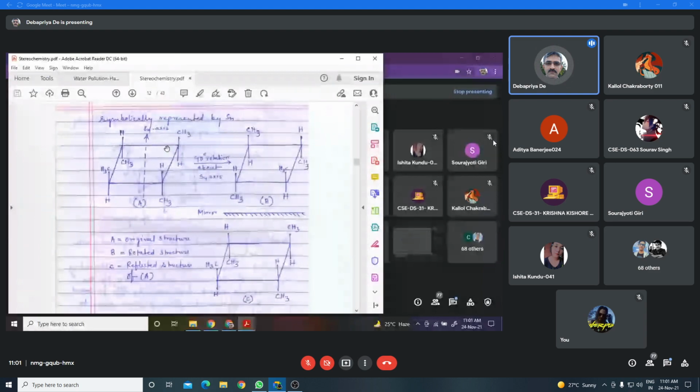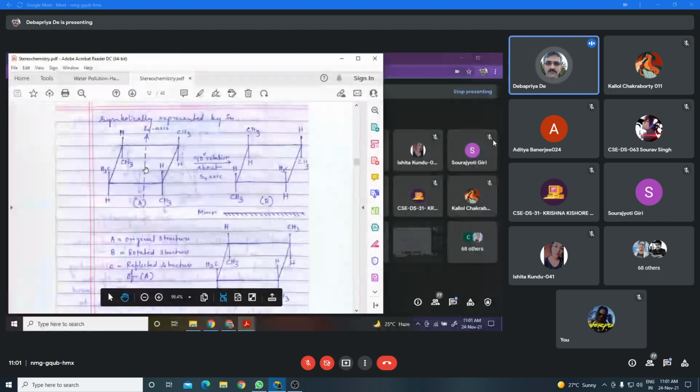Then reflection at a plane perpendicular to this axis. You have to place the mirror perpendicular to this axis, and after reflection, if the compound obtained is identical with the parent compound, then we can say that the molecule contains an alternating axis of symmetry.